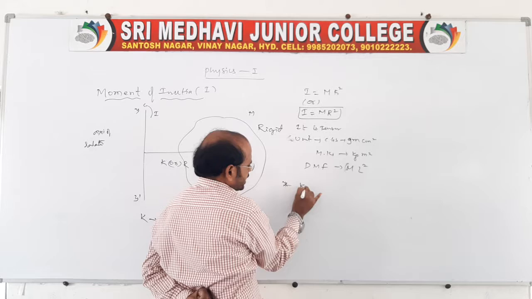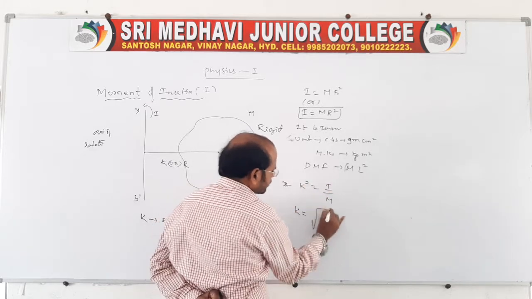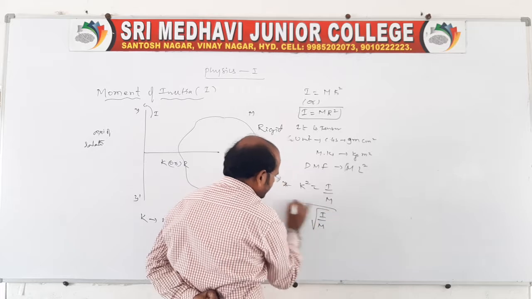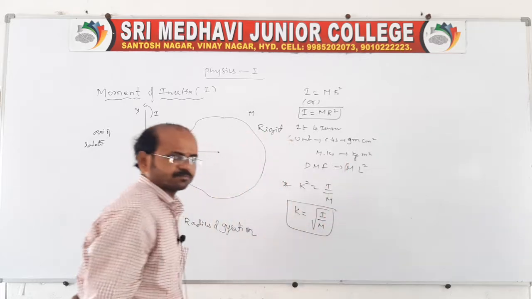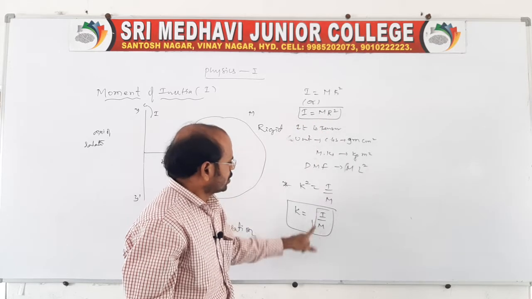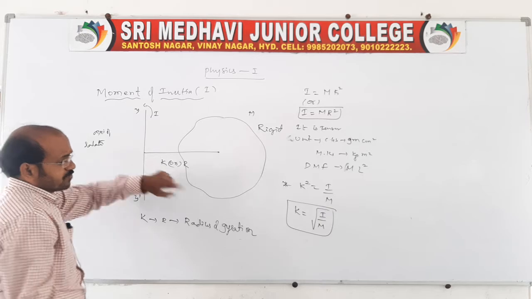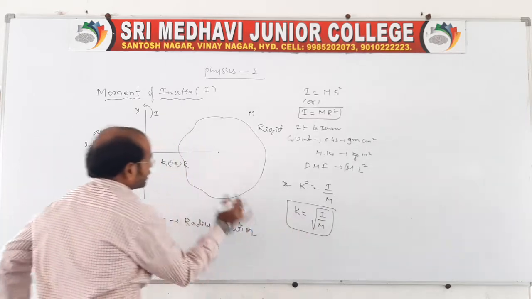Of course, k square is equal to I by m. So k is equal to root over I by m. It is the radius of gyration. K is equal to radius, or you can say capital R is equal to root over I by m. I want to tell you one thing about radius of gyration, and I will explain it like this.